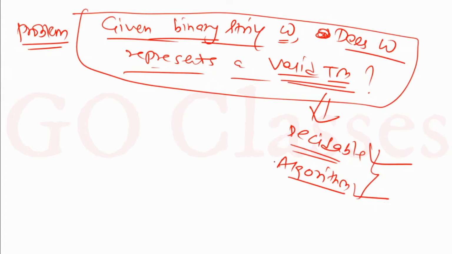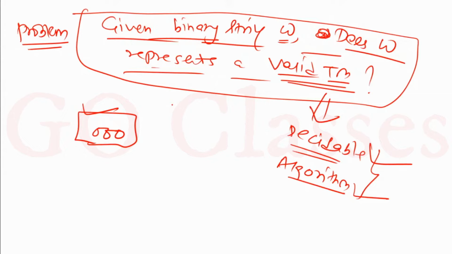So from now onwards, we are not going to care about those strings which do not represent a valid Turing machine. For example, this string does not represent any valid Turing machine, so we do not worry about it, because to distinguish between valid and invalid Turing machines, we have an algorithm. So this is the first important thing that you should note down. This is a very intuitive thing. If anyone has any doubt, you can ask.